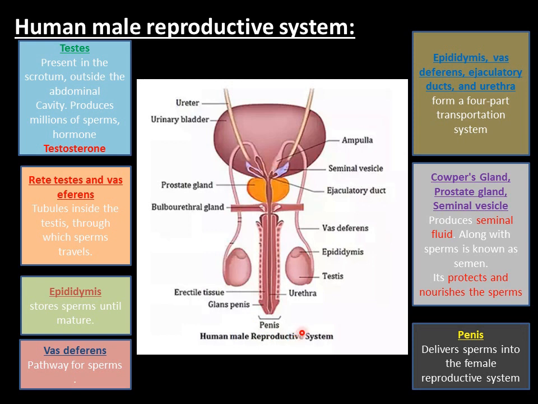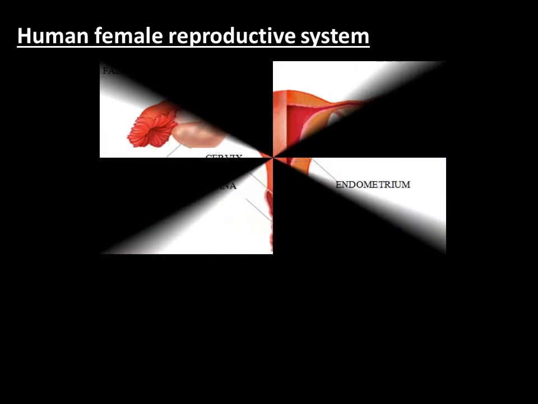Okay, after it gets delivered into the female reproductive system, these sperms are mature enough to be able to fertilize the ovum. Okay, which is present in the female reproductive system. So this was all about what? Human male reproductive system. Right? Next is human female reproductive system.